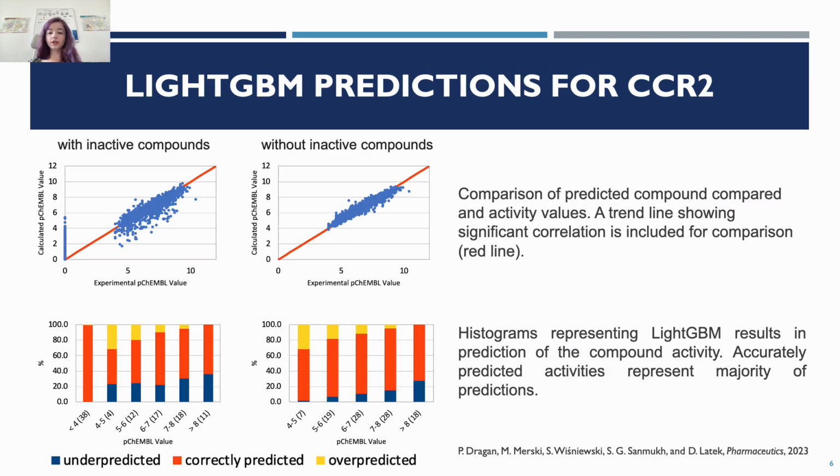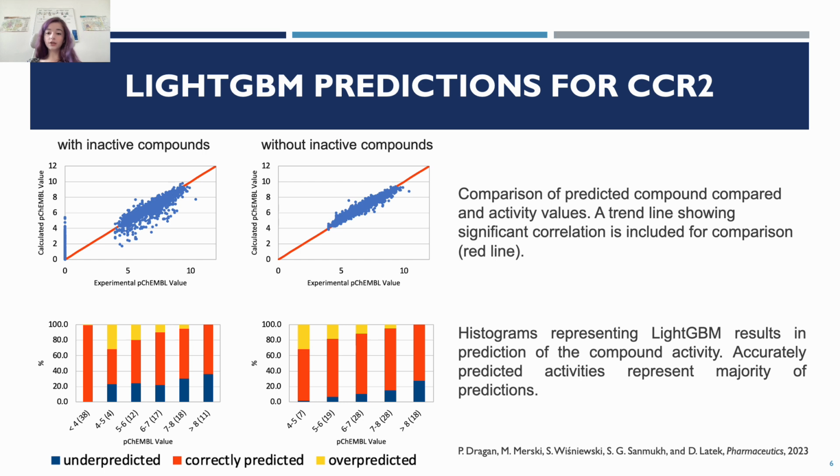The machine learning algorithms were trained using datasets consisting of the active compounds of several GPCRs, including chemokine receptors. For these receptors, we retrieved the IC50 datasets from Campbell, which included the SMILES and IC50 activity values of the compounds. LightGBM predictions were found to be more accurate when inactive compounds were removed from the datasets, as you can see in the plot on the upper right. The predicted activity values were highly accurate, as shown by a trend line in red.